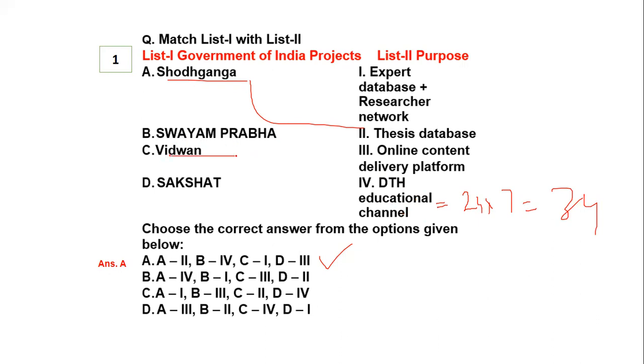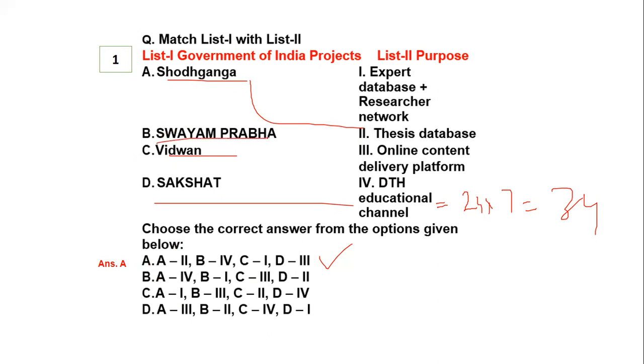Then we have Vidwan, which is nothing but an expert database as well as a researcher network. And then we have Sashakta, which talks about the online content delivery platform. So option A is the right option.